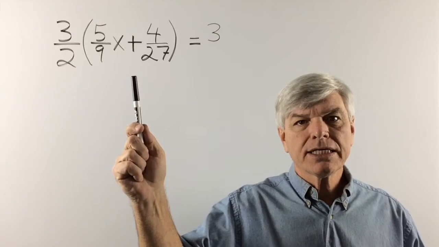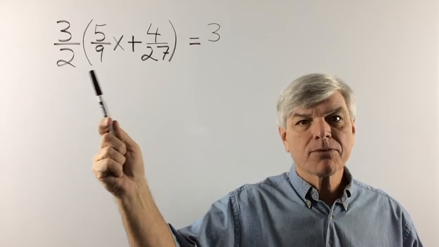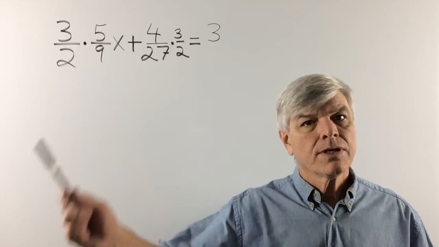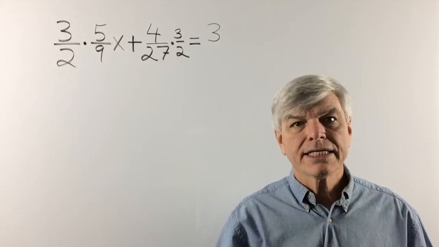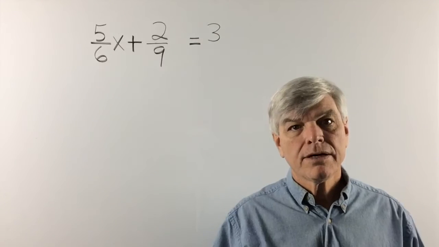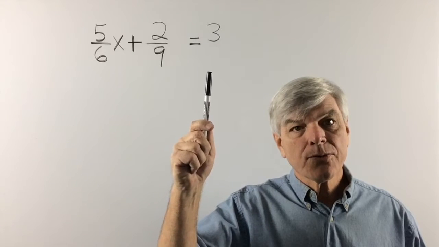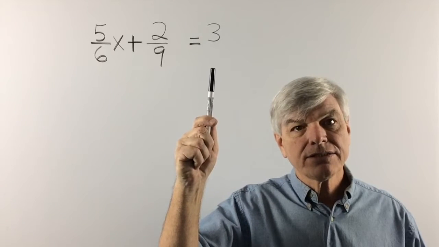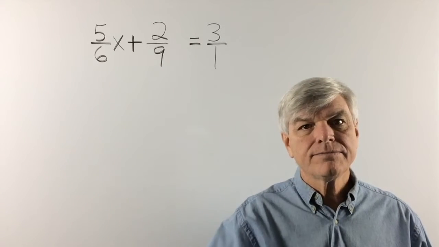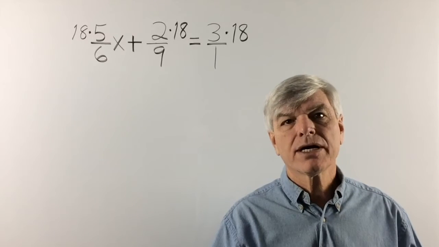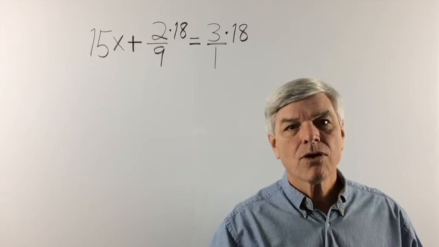And what are we going to do with this? We're going to distribute this 3/2 to both of these numbers in the parentheses. 3/2 times the first term, 3/2 times the second term. And let's reduce the fractions. 5/6x plus 2/9 equals 3, and we need to turn that into a fraction, just like that. And we're going to have to find the lowest common denominator, which is 18, and we're going to reduce the first term to 15x, the second term to positive 4, and